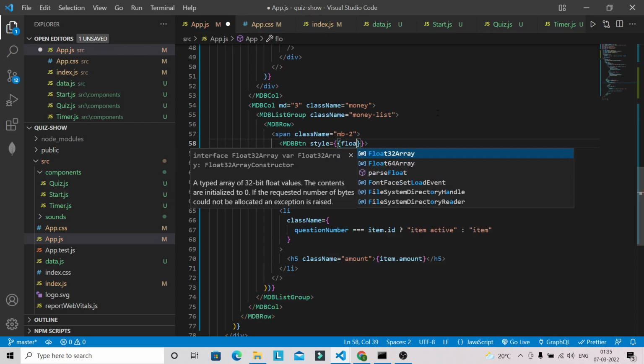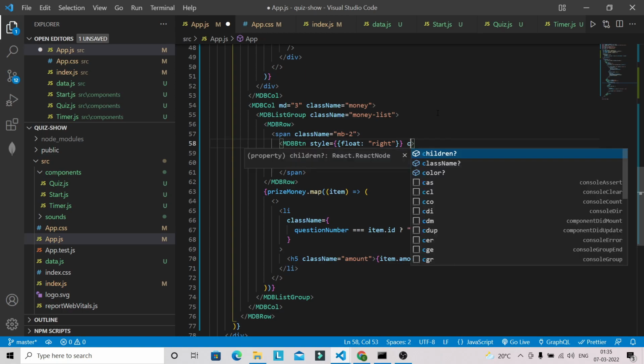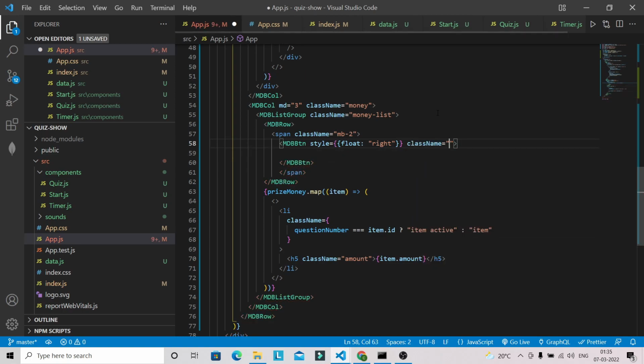So float I'm going to give right, and the Bootstrap class name I'm going to use is mx-2, color light, and this will be the quit.